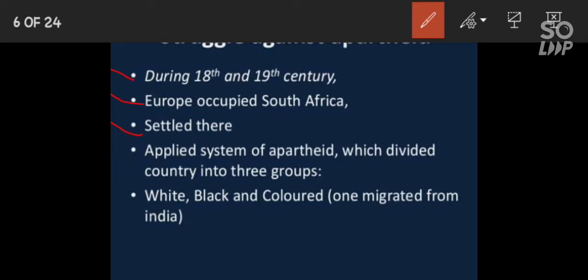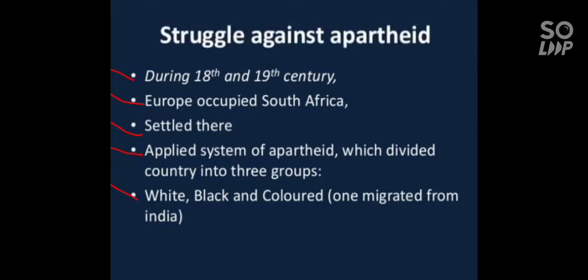Not only did they exploit, but white people also applied the system of apartheid, which divided the country into three groups. You can see, the first group was white. White especially refers to the European people. Second, black, especially refers to the native people who were living in South Africa. They were black in color. Then colored people, who had migrated from India, or you can take it as Asian people.